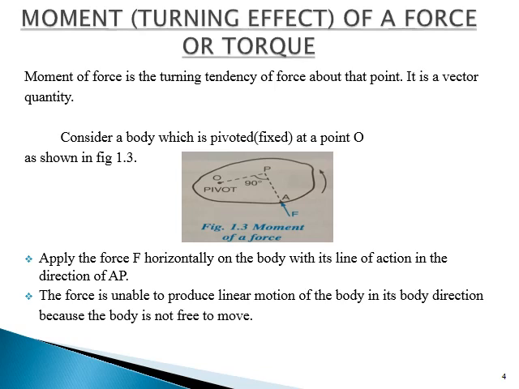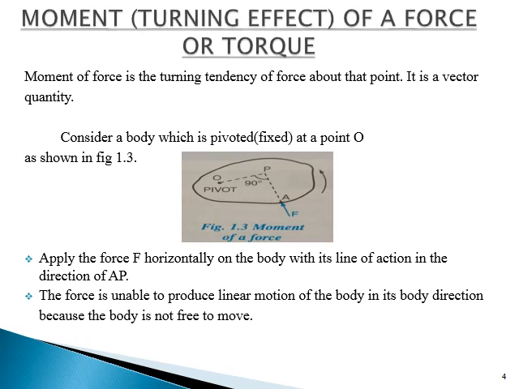Moment of a force is also known as turning effect or tau. Moment of force is the turning tendency of a force about a point. It is a vector quantity. Consider a body which is pivoted, fixed at a point O, as shown in figure 1.3. Apply the force F horizontally on the body with its line of action in the direction of AP.